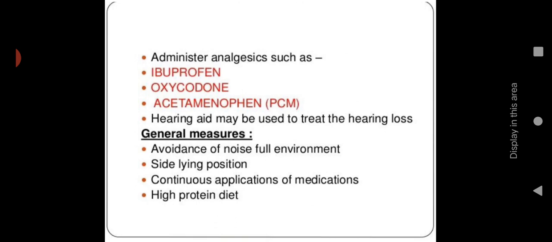And there are some general measures: avoidance of noisy environments. If there is a noisy environment, if there is very loud noise, then we have to avoid that kind of situation. It will help to prevent this kind of hearing loss. Then sideline position, always you have to use a sideline position. Then continuous application of medication. Then a high protein diet, it will help to fight against infection.